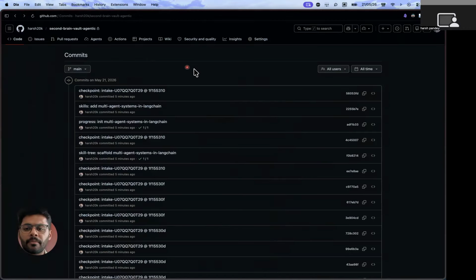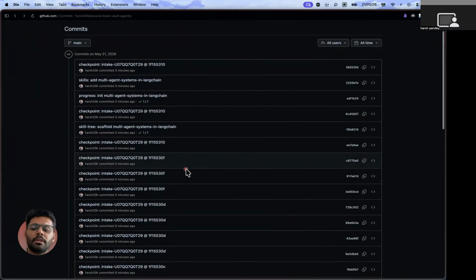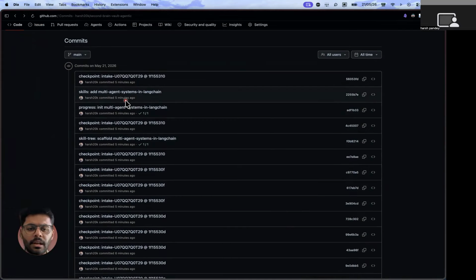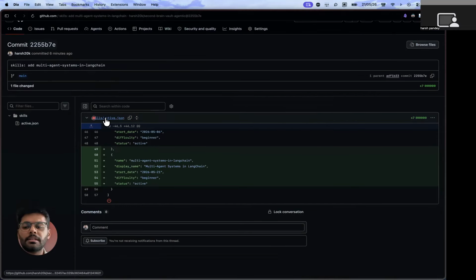These are the commits. When you are interacting with the agent, all these checkpoints will be created based on that conversation. Let's say I just created a new skill for learning multi-agent systems. So it created this in my active skills, active.json.